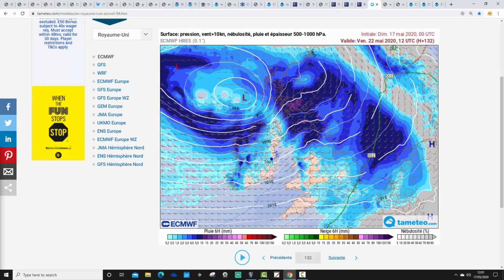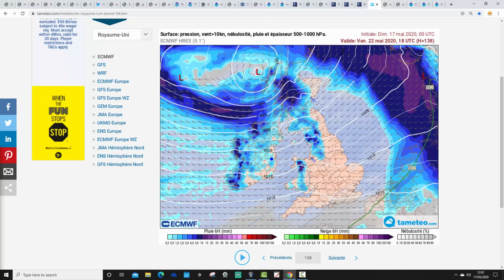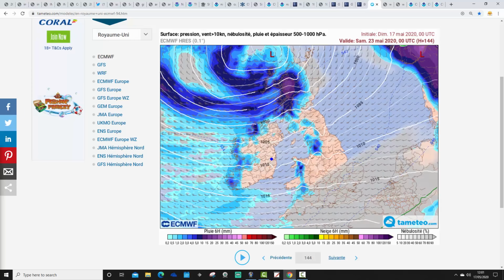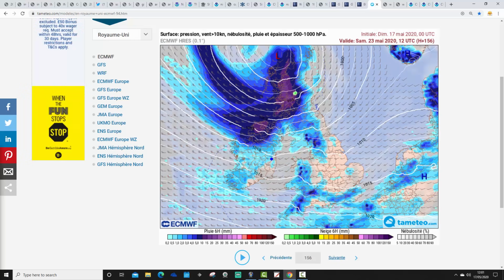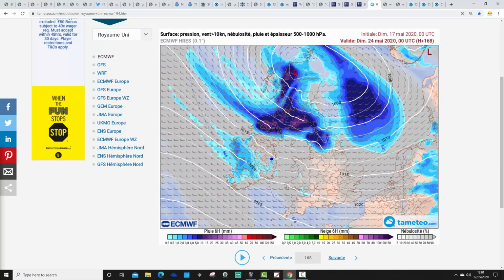And then the ECM is quite unsettled from Friday through to Saturday, turning wet and windy through many parts of the country. Then the GFS and the GEM are not as unsettled as that for the end of the week and the start of the bank holiday weekend.